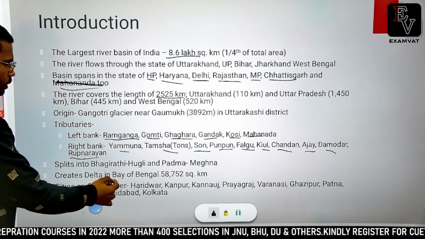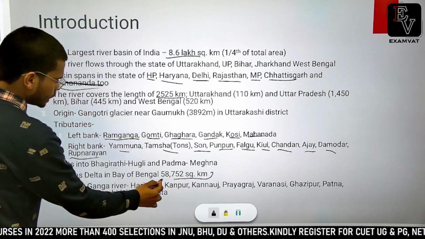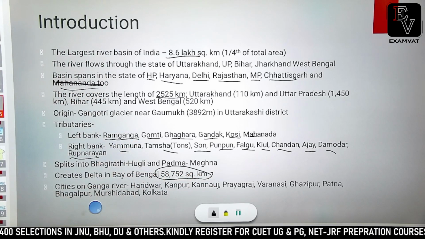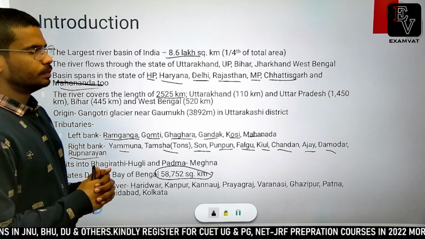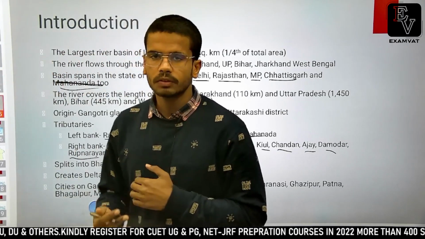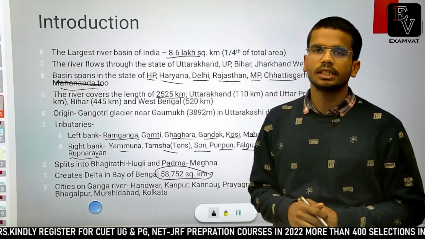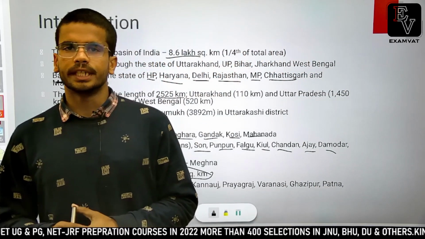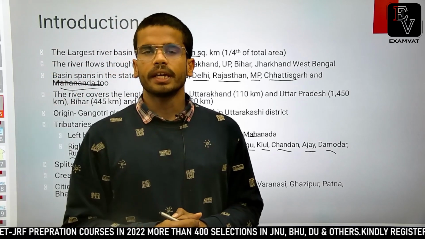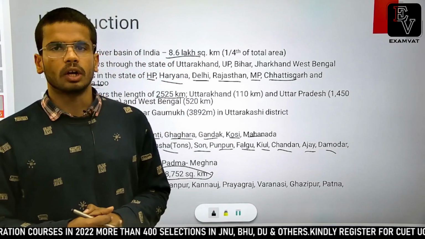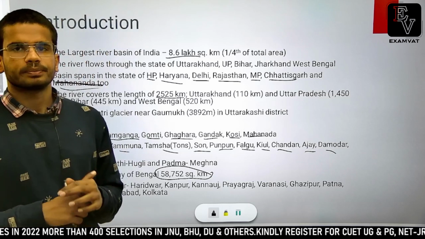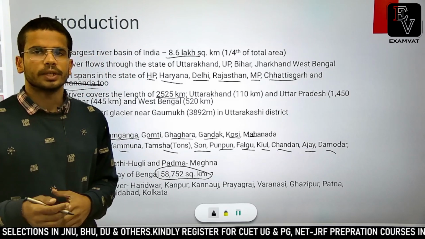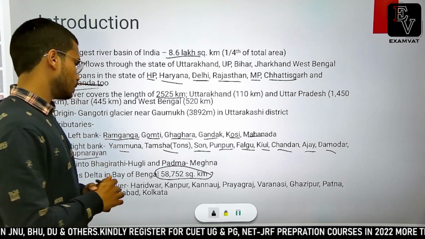So the area of the Ganga Brahmaputra delta, the largest delta in the world, is 58,752 square kilometers. It is also known as the Sundarban Delta because of the Sundari trees which are found there. It is also home to Royal Bengal tigers. It is one of the biodiversity hotspot regions in the country, and it is in the UNESCO World Heritage Site list.